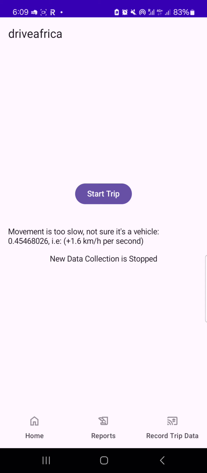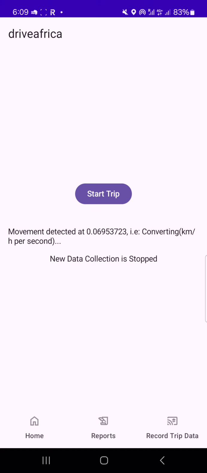Now on this screen, this is where you tap when you're about to drive. When you start driving, this "movement is too slow" will change to "movement detected". Let me just show you an example. As a demonstration, I shake the phone, and you see it has started showing movement detected.